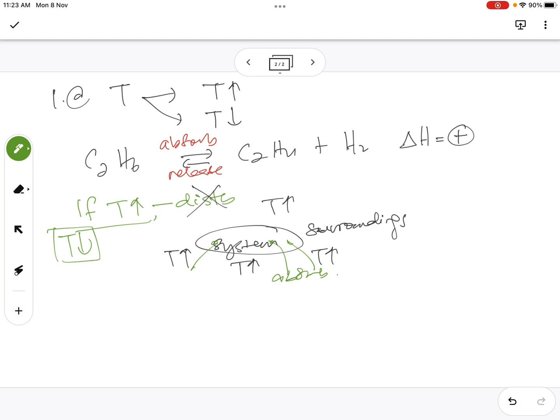That's okay. Now you say the answer, absorb the heat. Sekarang pergi ke arrow, pergi kanan pergi kiri? Pergi ke kanan. So equilibrium will shift forward. That's the answer. Equilibrium will shift forward. Now how do I know it moves forward? Because we have already written on the arrow, kalau forward absorb, backward release. So now the equilibrium will shift forward. But this is a working, this is not memorizing, working. You have to draw that disturbance, you have to get rid of the disturbance, you have to draw the system and the surroundings, and after that is science. You have to imagine what happened.